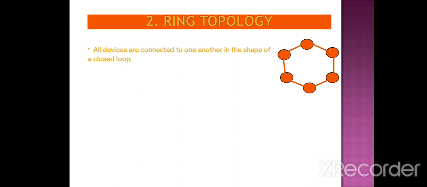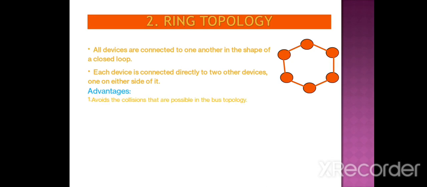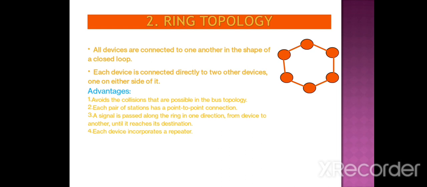Now, the second one is ring topology. In ring topology, all the devices are connected in the form of a ring. That means it forms a closed loop. Each device is connected directly to the other device on either side of it. There are a lot of advantages of this topology. The first one is that it avoids collision.